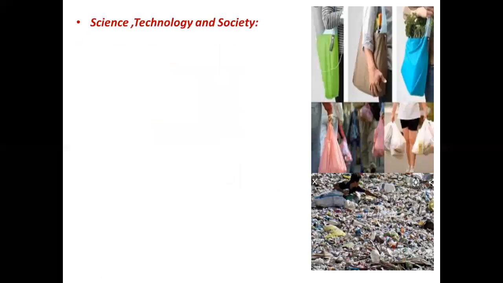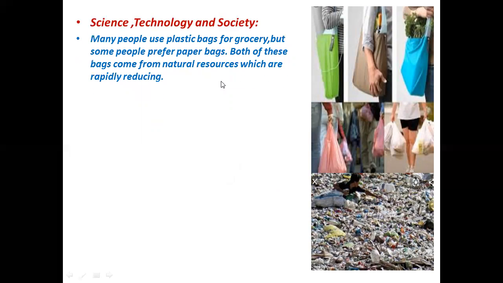Society, technology, and science. Many people use plastic bags for grocery, but some people prefer paper bags. Both of these bags come from natural resources, which are rapidly reducing. As I told you, we take ethylene from crude petrol. Ethylene is then used to make polyethylene, and polyethylene is these polythene bags, which are called plastic bags.